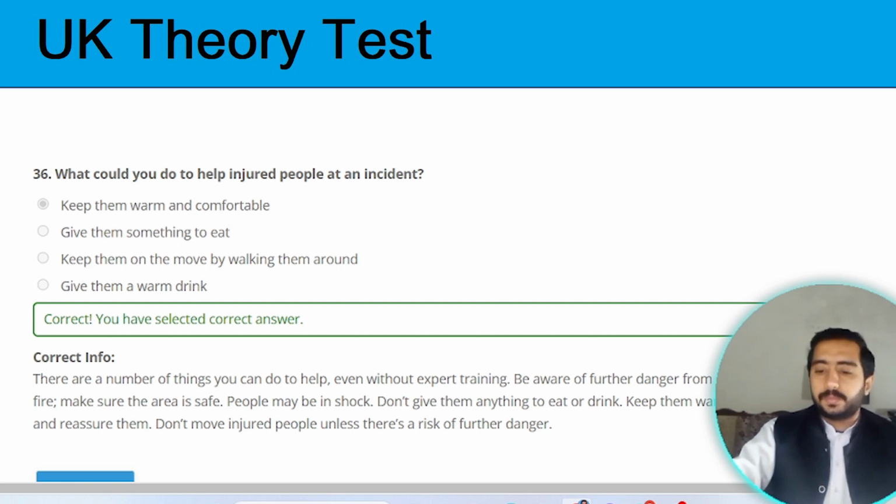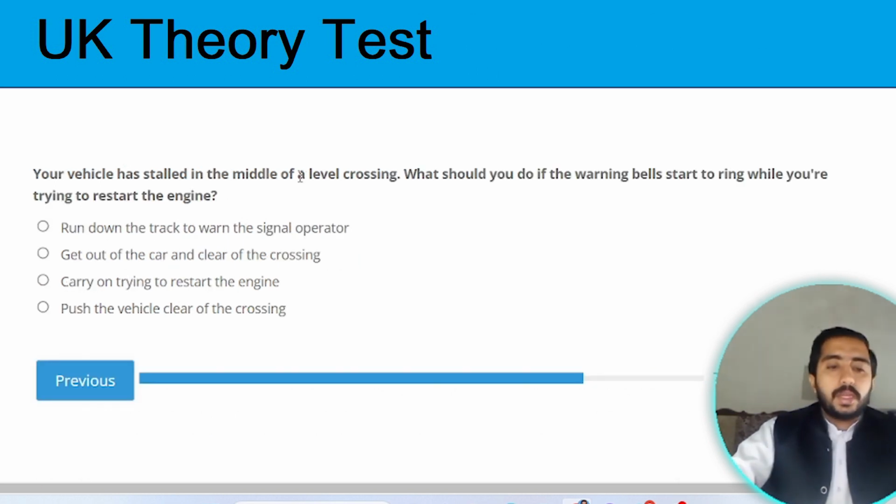Next question. Your vehicle has stalled in the middle of the level crossing. What should you do if the warning bell starts to ring while you are trying to restart the engine? The correct option is to get out of the car and clear the crossing. Option B is the correct one.